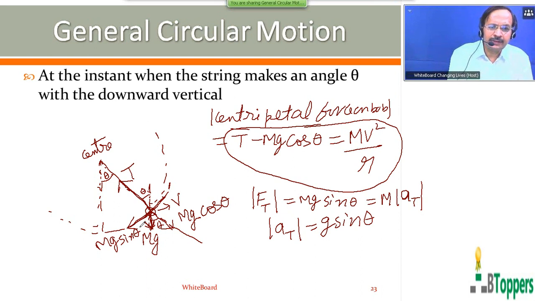The tangential acceleration will be written as plus g sin theta when the tangential force mg sin theta acts in the direction of the velocity, that is when the bob is moving downwards towards the lowest position. And when the bob is moving upwards from the lowest position to the highest position, the magnitude of velocity will be decreasing. Then the tangential acceleration will be given a negative sign mathematically when it is opposite to velocity. That means it will be written as minus g sin theta when the component mg sin theta is opposite to velocity.